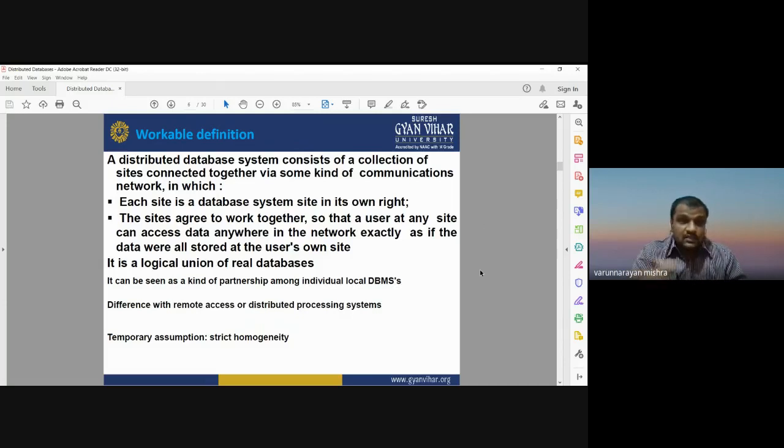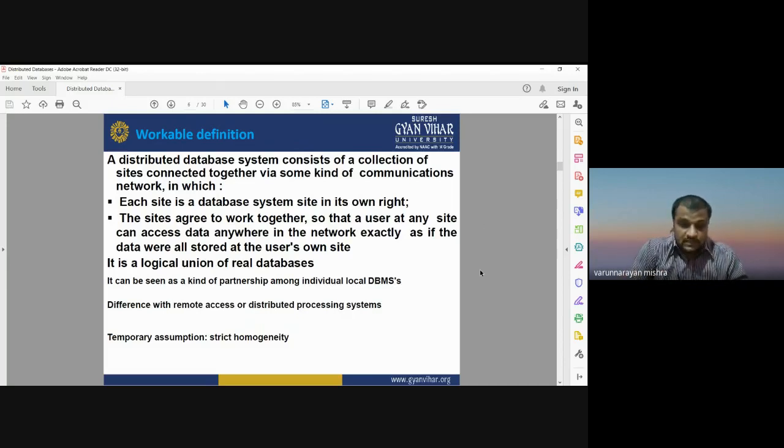In each communication network, each site is a database system in its own right, and the sites agree to work together so that a user at any site can access data anywhere in the network, exactly as if the data were all stored at the user's own site. It is a logical union of real databases, and it can be seen as a kind of partnership among individual local DDBMS.